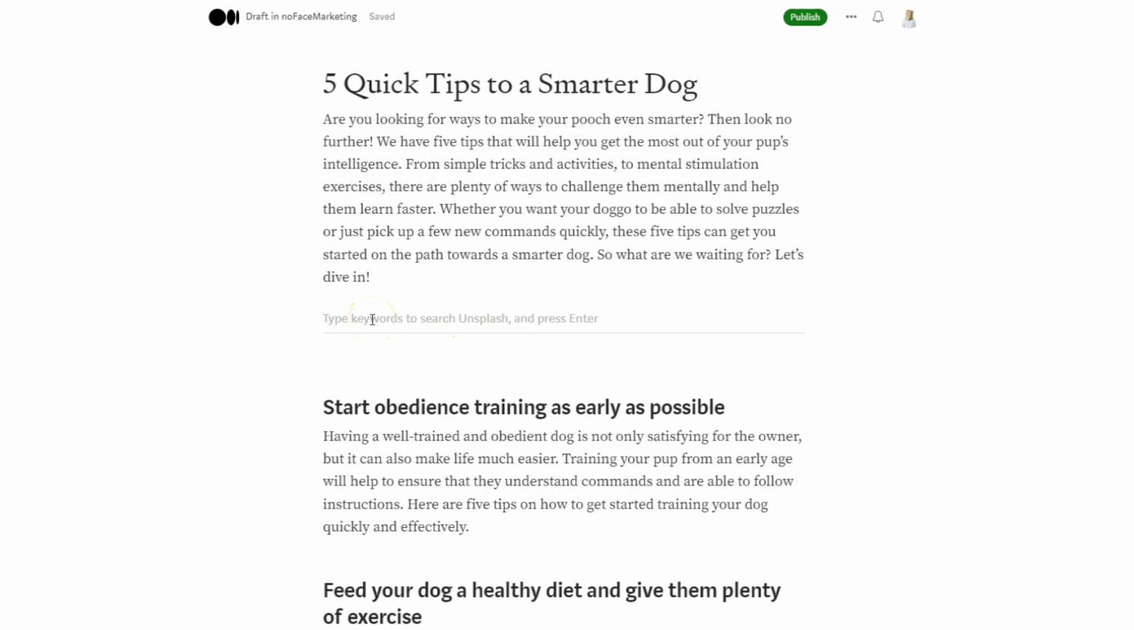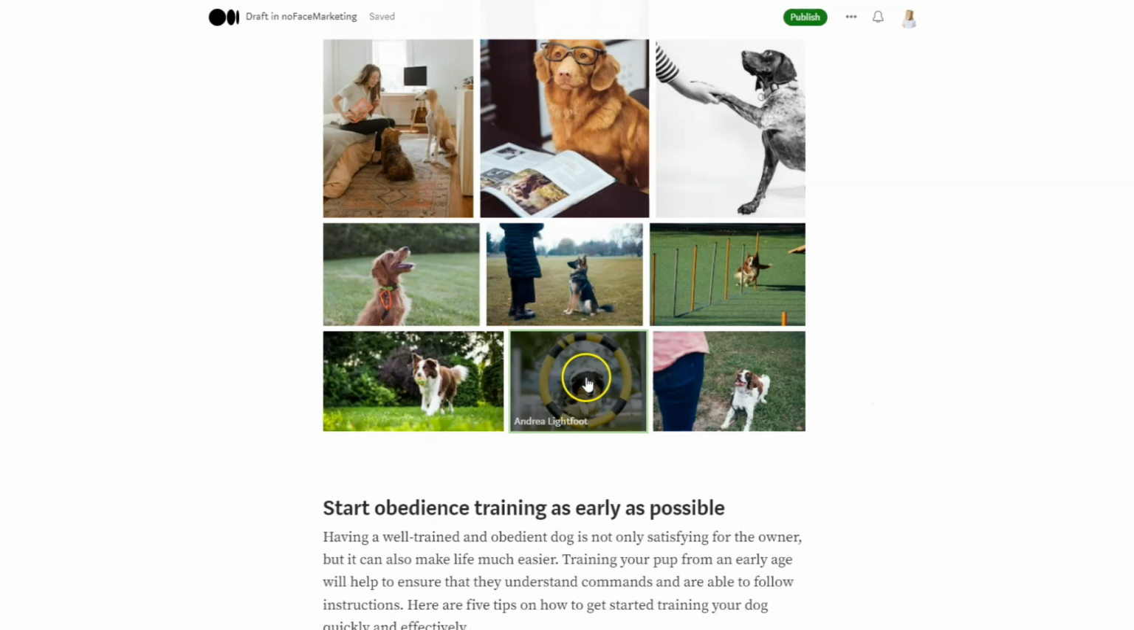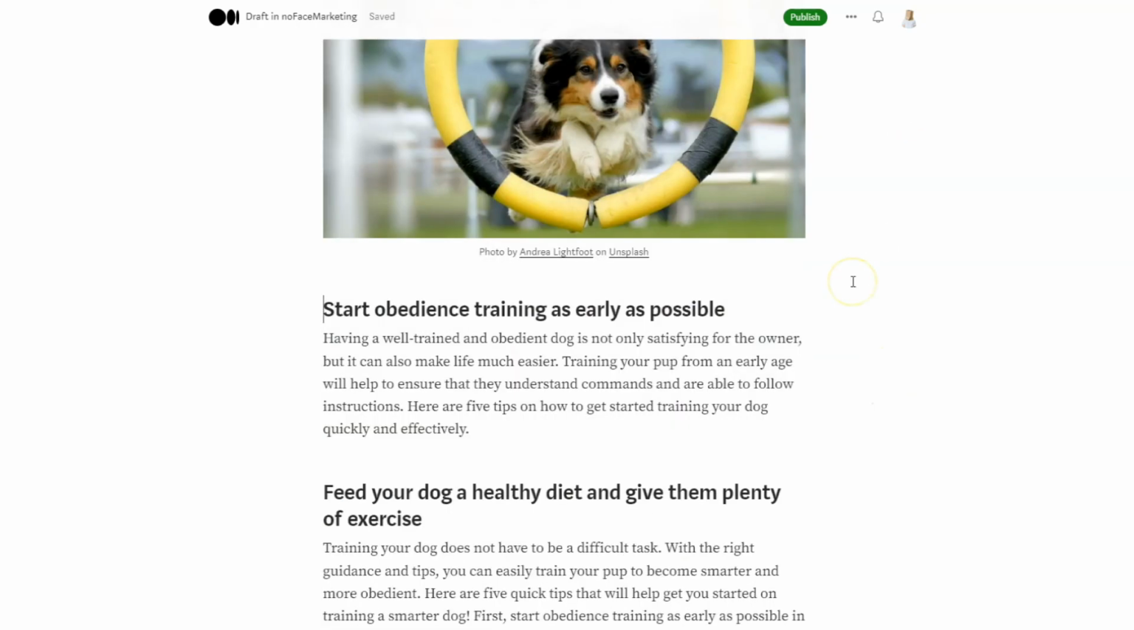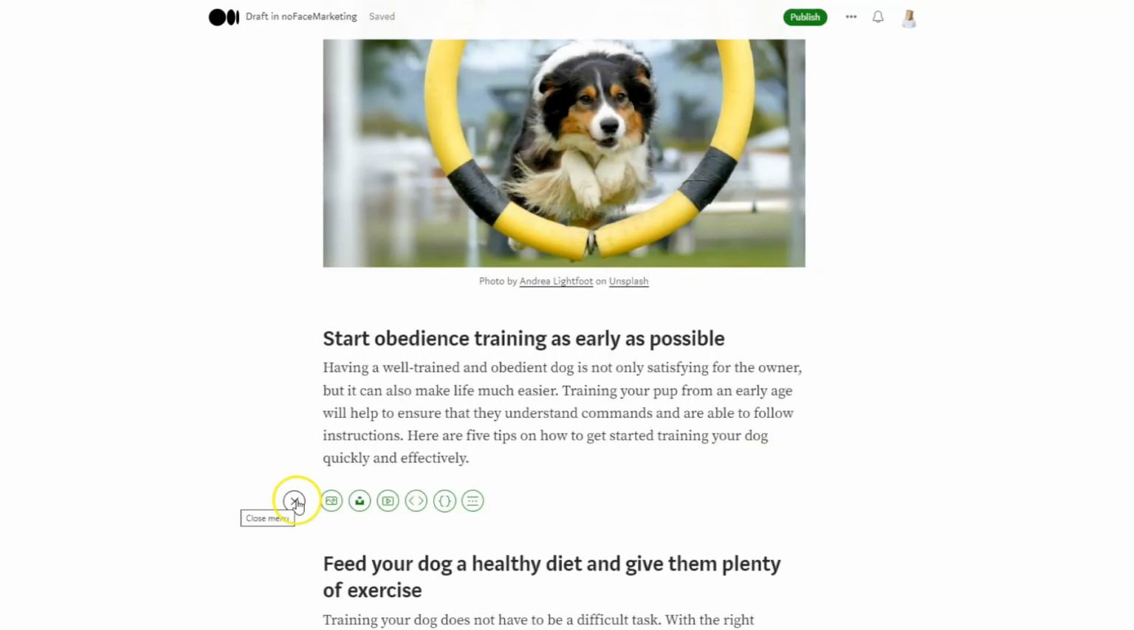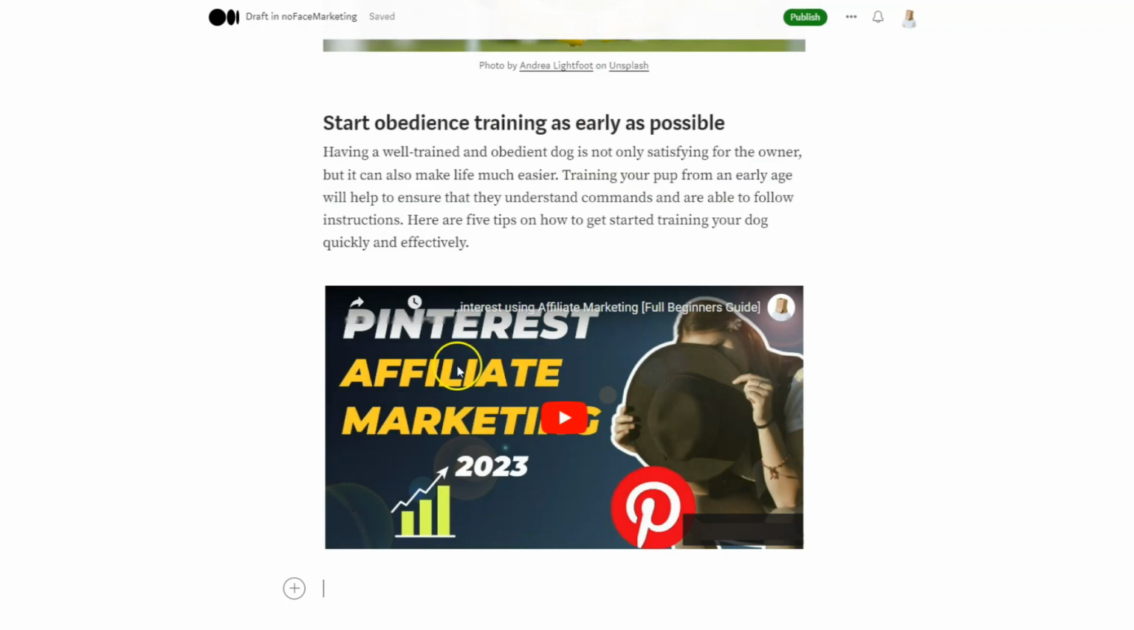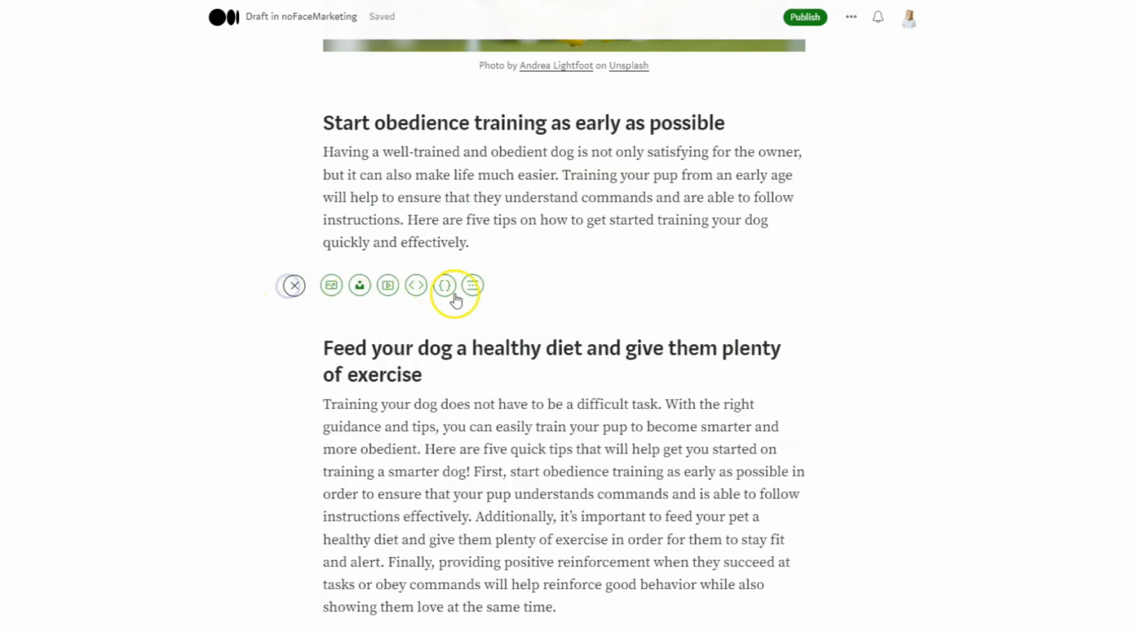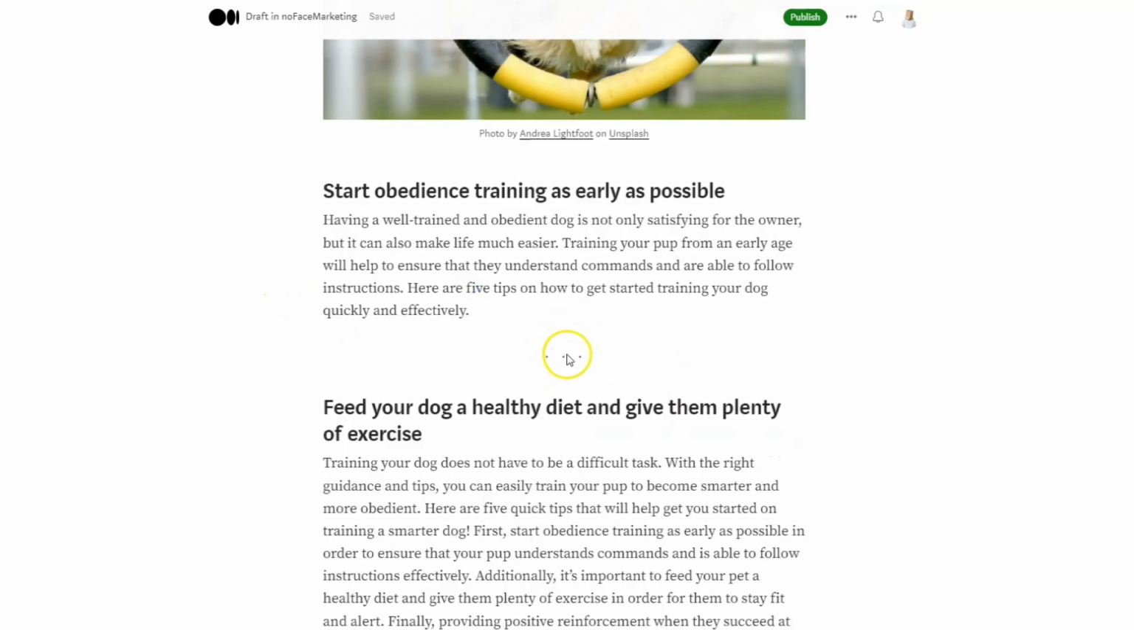For example, dog training. And we can pick one of them. Medium will add the credit on the bottom of the image. We can also add YouTube videos. For example, we can paste a video. And we can see that Medium inserts it inside our article. Also, we can add a separator that will organize our article.